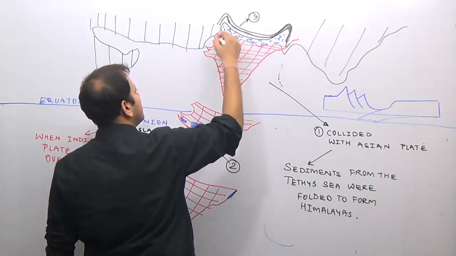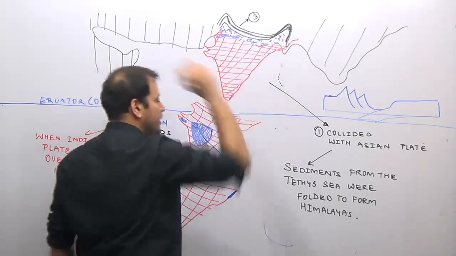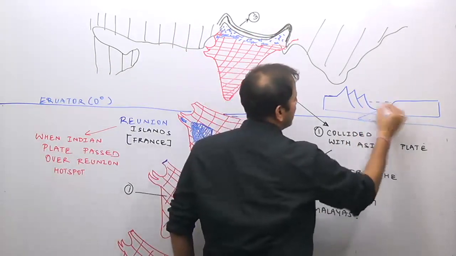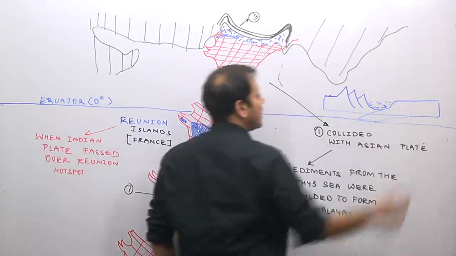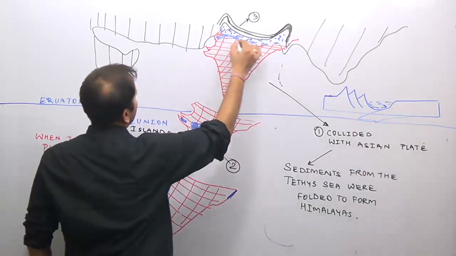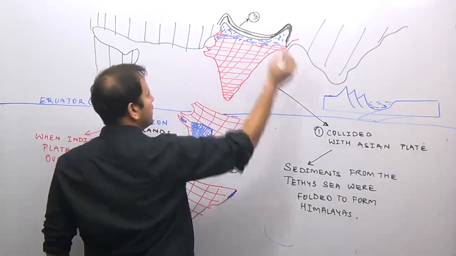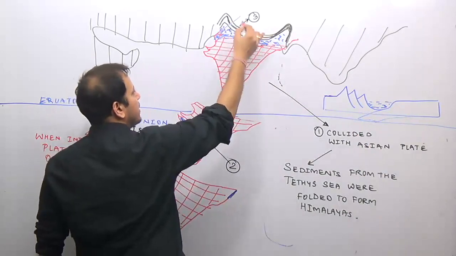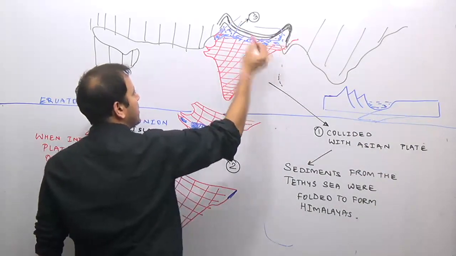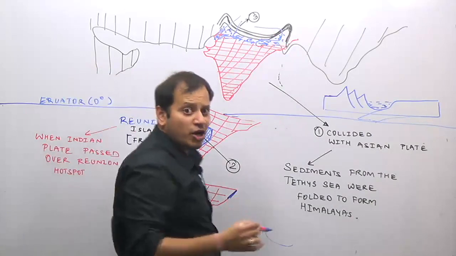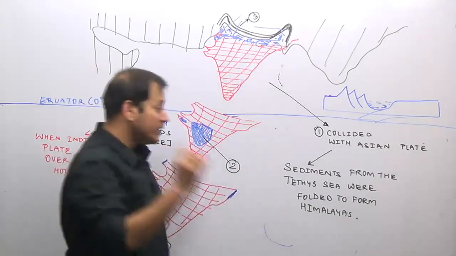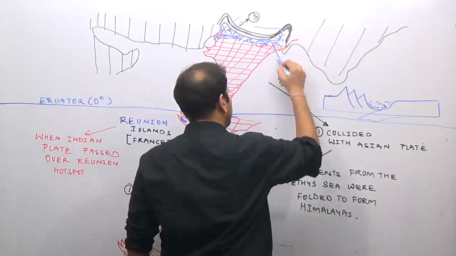This is what I am representing in this diagram: these are the sediments which have been brought down by the rivers Indus, Ganga, and Brahmaputra. They brought down large amounts of sediments, resulting in the formation of the Great Plains of India.